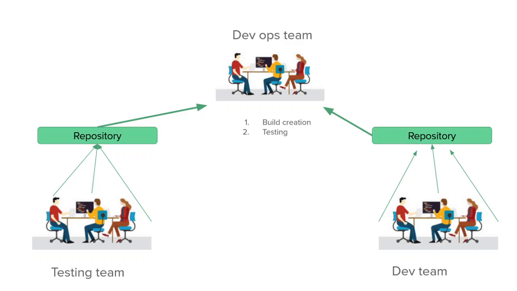They will create a build of the software using build tools, and also they will perform basic testing on the build to make sure that it is stable. And once the build is stable, they will share an email when the build is successfully created. And the QA team can also get that build to perform manual and automation testing. So the QA team will get that build and they will perform some manual testing or automation testing on that successful build.